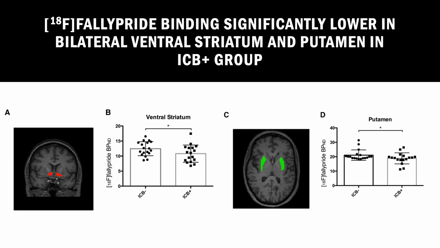The ventral striatum has been found to play a crucial role in reinforcement learning and addiction. The study's findings are consistent with previous studies that reported decreased baseline D2/3 non-displaceable binding potential in the ventral striatum of Parkinson's patients with ICBs. This shows that lower D2/3 receptors in this area have a clear association with the development of behavioral changes in